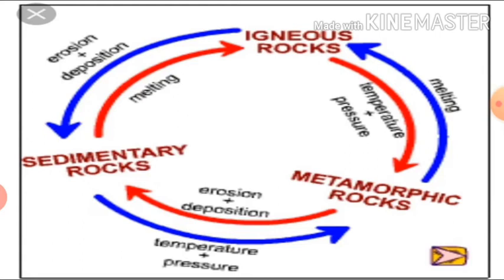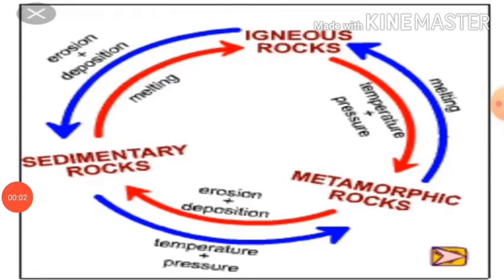These igneous rocks are broken down into small particles that are transported and deposited to form sedimentary rocks. When the igneous and sedimentary rocks are subjected to heat and pressure, they change into metamorphic rocks. The metamorphic rocks, which are still under great heat and pressure, melt down to form molten magma. This molten magma again can cool down and solidify into igneous rock.